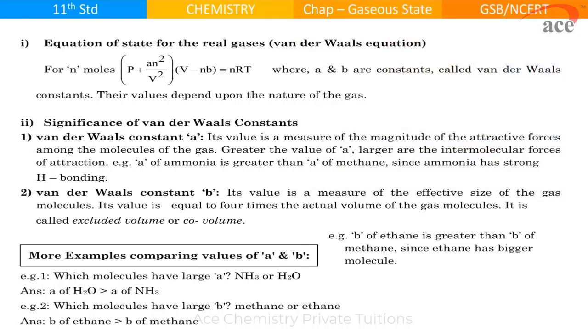So let's see what is given. Its value is the measure of the magnitude of the attractive forces. Greater the value of a, more will be the force of attraction. So the value of a in ammonia is more than that in methane, because ammonia has stronger force of attraction. Now let's see what is b. Its value is dependent on the effective size of the gas molecule. Now what does it mean?